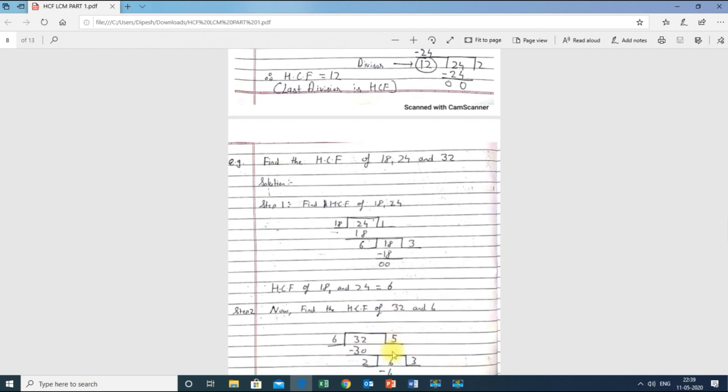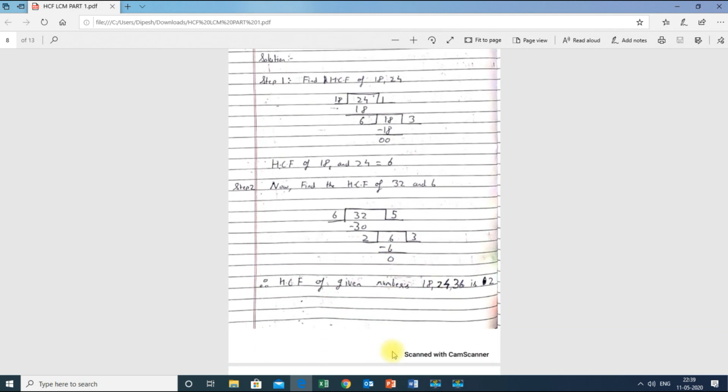So what will I do? Find the HCF of 32 and 6. That is, 6 will come outside, 32 will go inside, because 32 is bigger than 6. So 6 5s are 30 and the remainder is 2. So 2 3s are 6 and the remainder is 0. So this is the highest common factor of the given numbers, that is 2. So the HCF of the given numbers 18, 24 and 32 is 2.